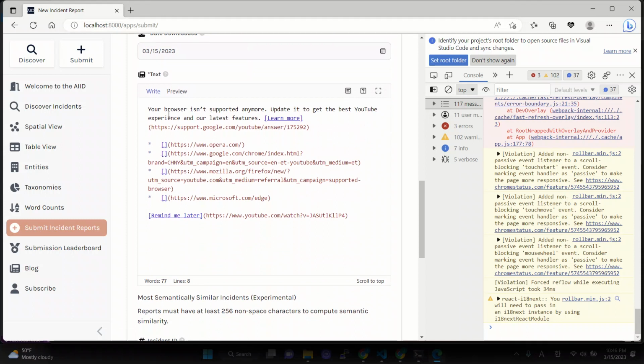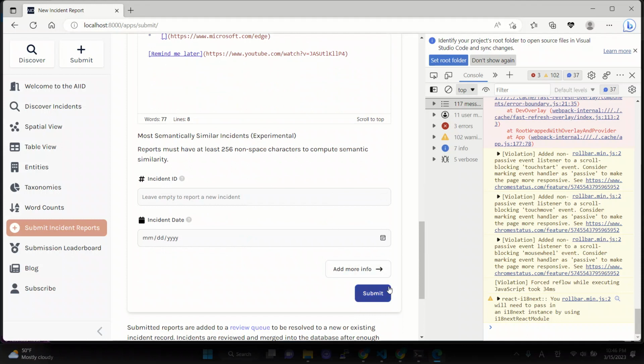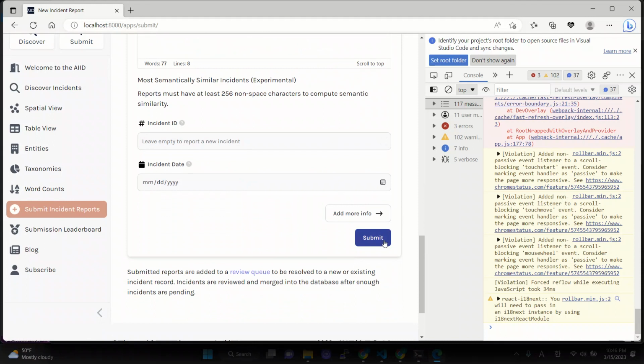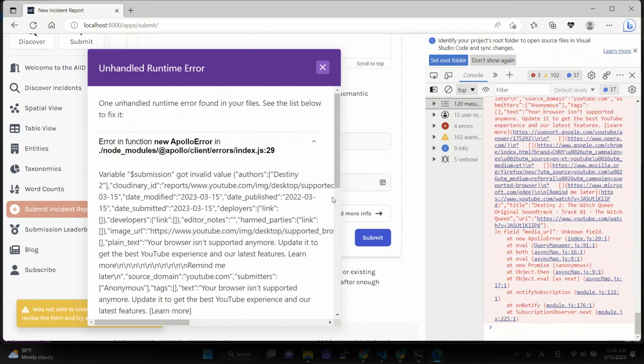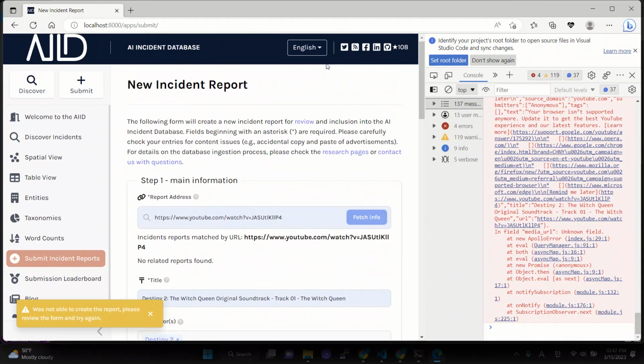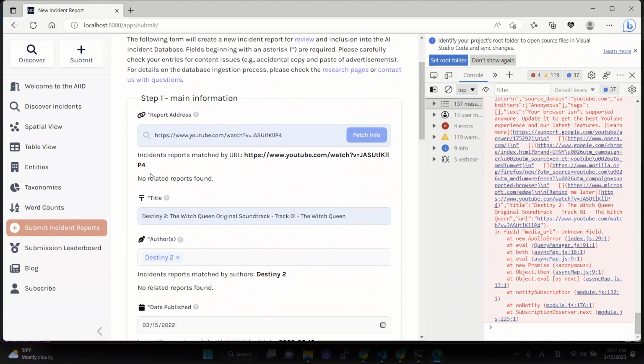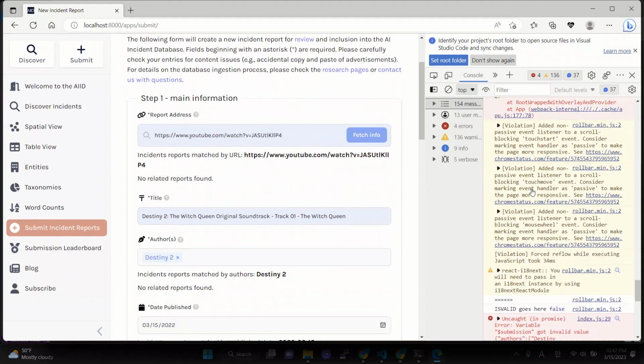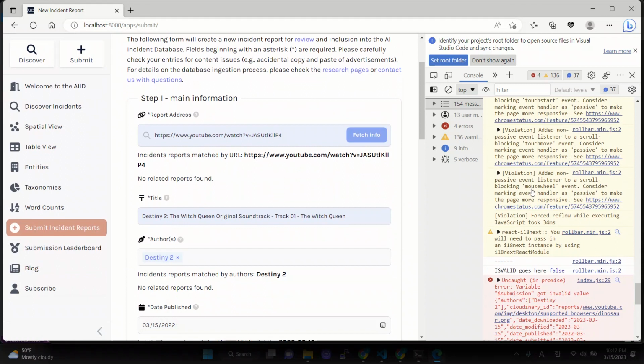And as I mentioned before, your browser isn't supported. This is the main blocker, and we're in the middle of solving this problem. So in the next video, we will show the nice project. And when the user submits, then this pops up. But the plan from the video that I showed is to show the thumbnail image of this YouTube video here. But right now, it is not working because of the capacity issue.